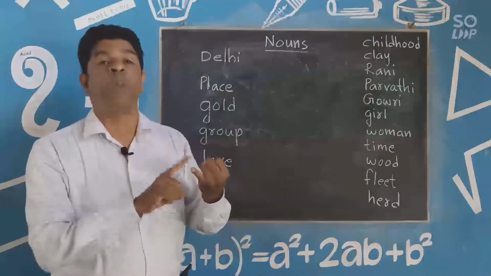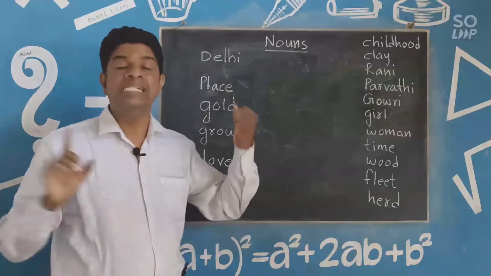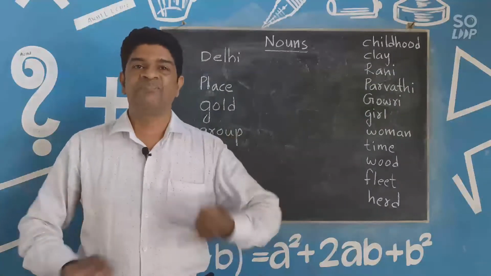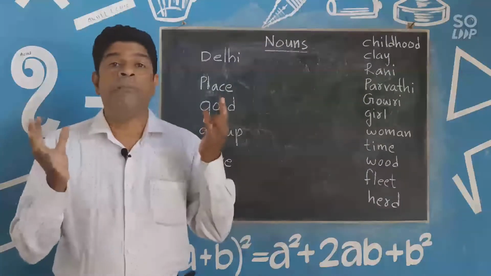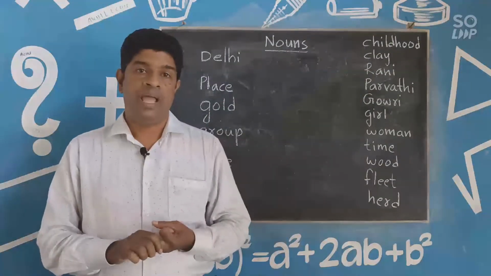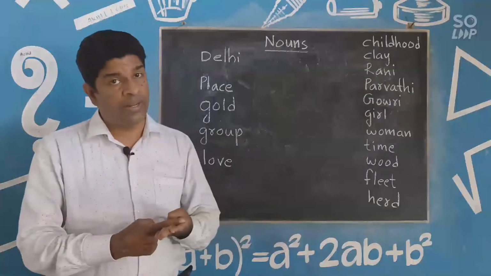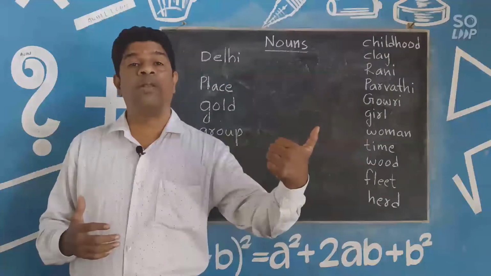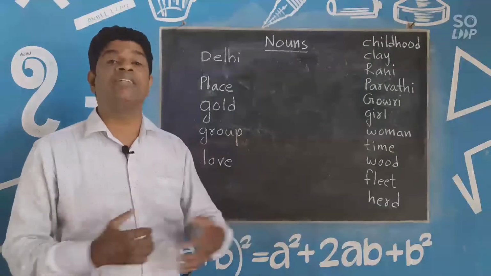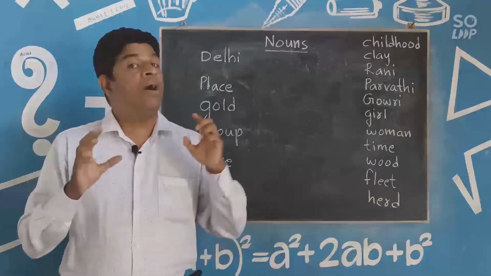One is proper noun. Second one is common noun. Third one is material noun. The fourth one is collective noun. And the last one is abstract noun.